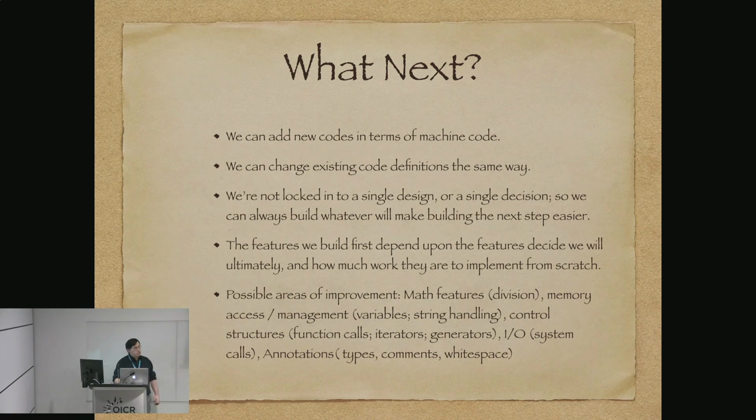String handling is mostly just loops, and reading and writing bytes. I/O could be system calls, could be whatever, but we figured out how to do at least a byte of it. We might want to write somewhere else or use different file systems other than a default, and start exploring how to do that. You might even want to start adding other annotations like types. We already have comments and whitespace in our language there, but we're free to start building up to something more like a C compiler or whatever we want.